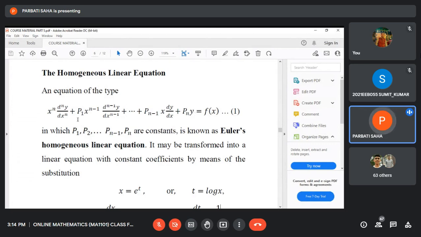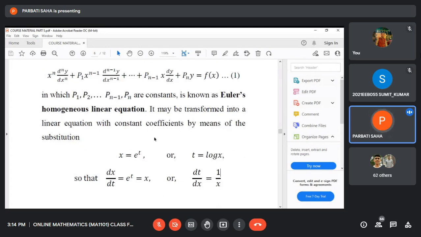So the differential equation with variable coefficients, known as Euler's homogeneous linear equation, can be transformed into one with constant coefficients if we use this transformation.